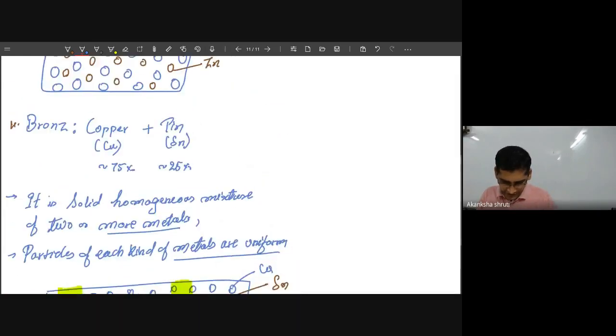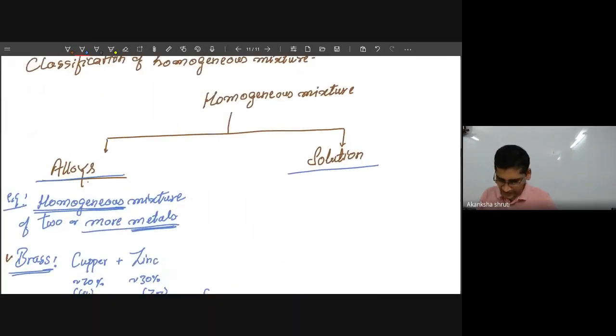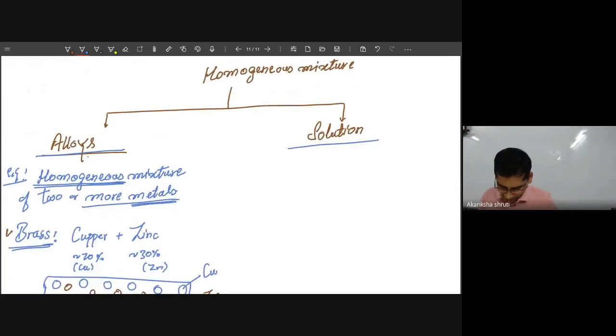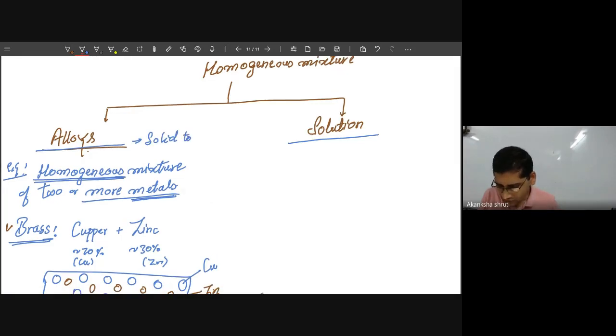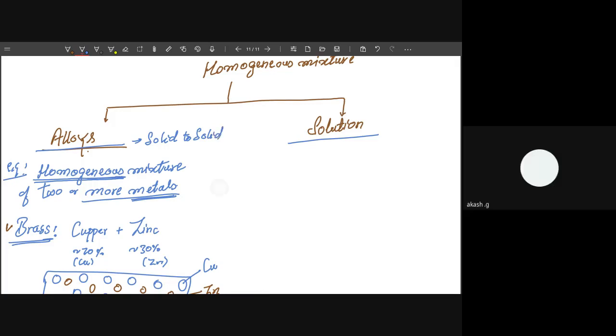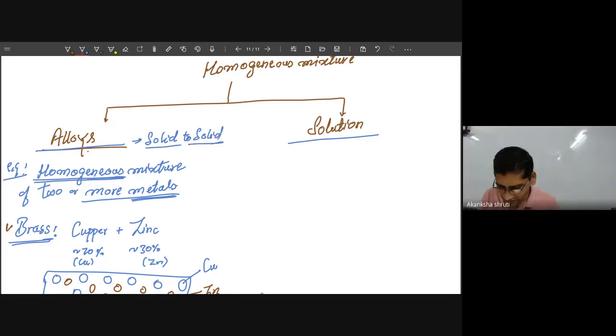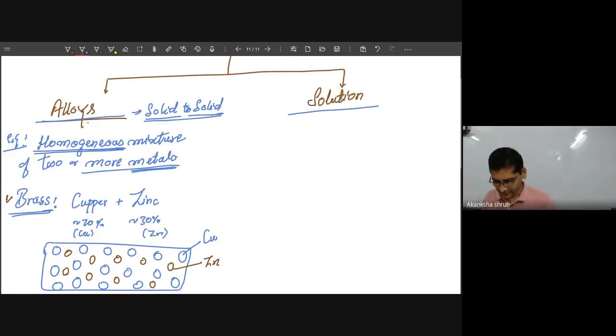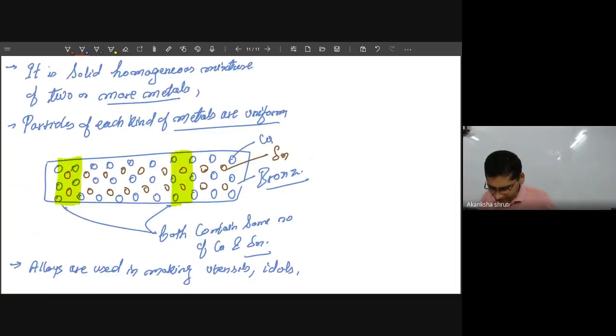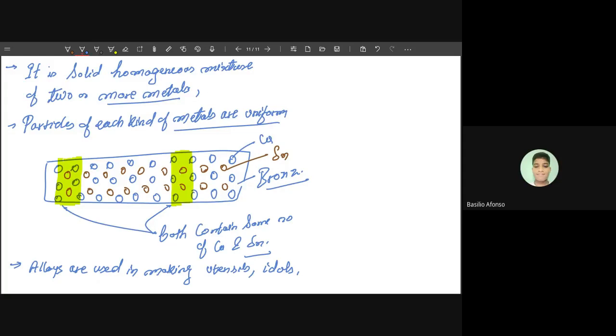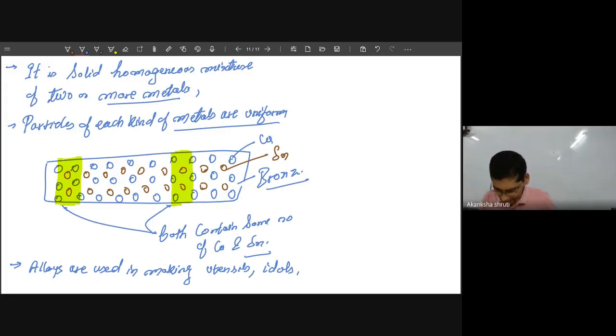Now the next one is solution, which I am going to discuss. The important thing here, in the last line, was solid mixture. It was solid to solid. Yes, tell me. Sir, I did not write the last line. Okay, write it quickly. So alloy is used in making utensils, idols, and many more, medals, piping.